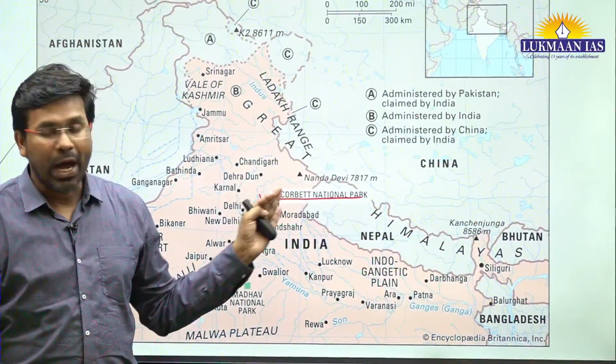Basically, Corbett National Park is in news because recently the Supreme Court of India has given directions to the central government, to the Union Ministry of Environment, Forest and Climate Change. Why?